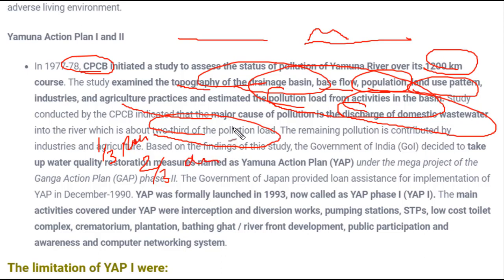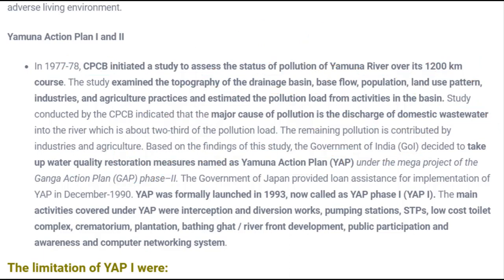Okay, so the Government of India, after this report, decided to improve the water quality of Yamuna River, and initiated the Yamuna Action Plan. This Yamuna Action Plan was not an individual project, it was under the mega project of Ganga Action Plan phase 2. The Ganga Action Plan was for improving the quality of the river Ganga, and under that mega project, mega meaning a very huge project with lots of funds involved, all the state and central governments were active in that program. Under that program Yamuna Action Plan was started.